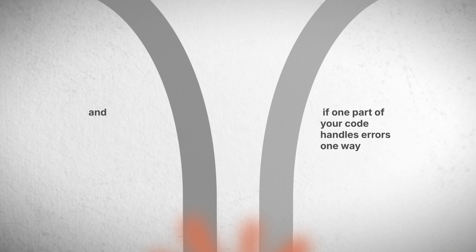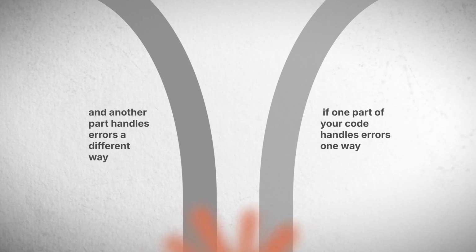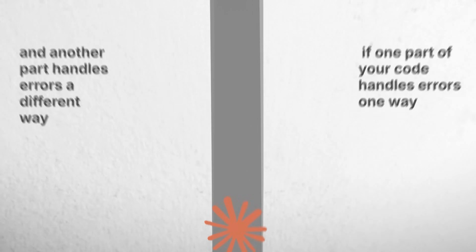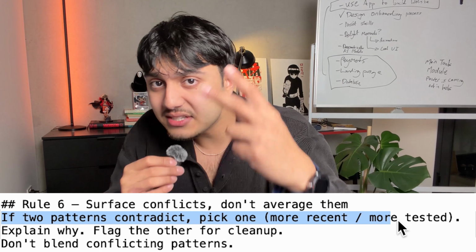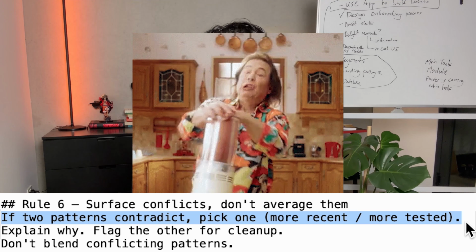So if one part of your code handles errors one way and another part handles errors a different way, Claude might accidentally write code that mixes both. Now the same error is being handled twice. Things get hidden and nobody knows what's actually going on. So the rule is simple. If 2 patterns conflict, don't blend them together, just pick one.